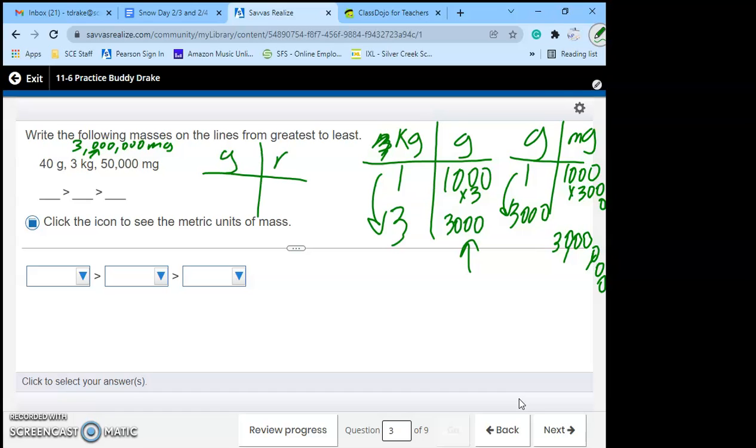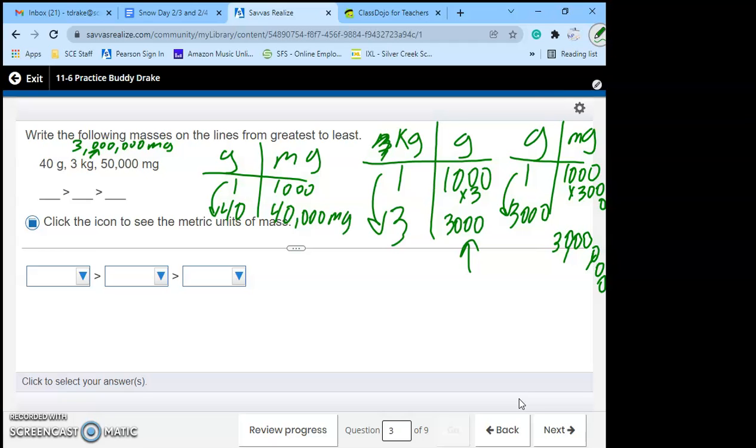All right, so now we need to do the grams. The grams, the milligrams, we have 1 gram equals 1,000 milligrams, and we have 40 of them. How do we get from 1 to 40? Times 40. So this is going to be 40,000 milligrams.